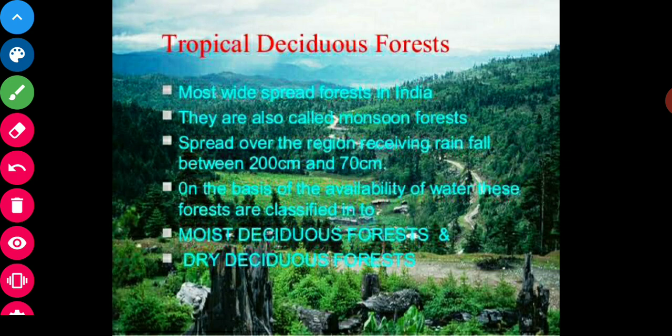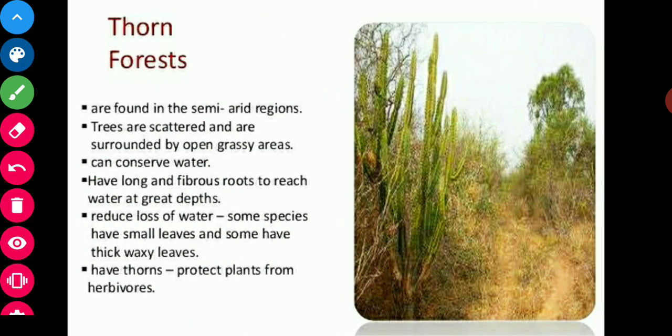On the basis of availability of water, these tropical deciduous forests are further classified into 2 groups: moist deciduous forests and dry deciduous forests. The third type of forests is thorny forests.